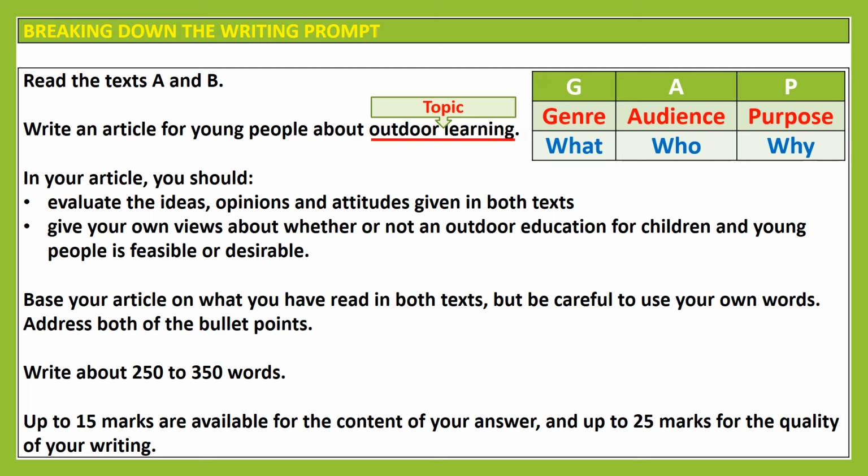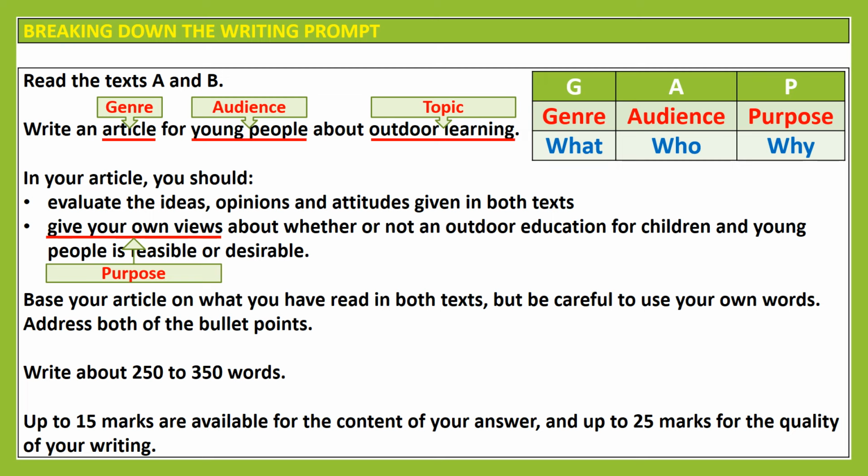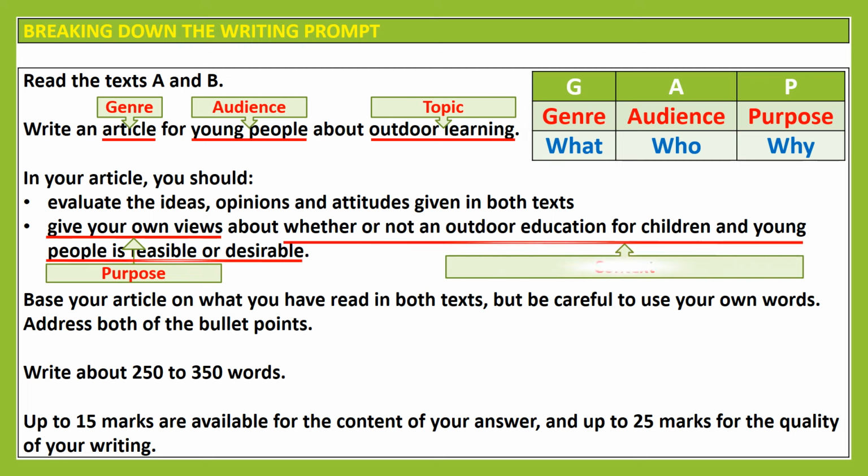What type of writing are you creating? In this case, it's a magazine article. Who is your audience? You are writing for young people. Why are you writing? The purpose is to give your views about whether or not an outdoor education for children and young people is feasible or desirable. Next, identify the context of the article.